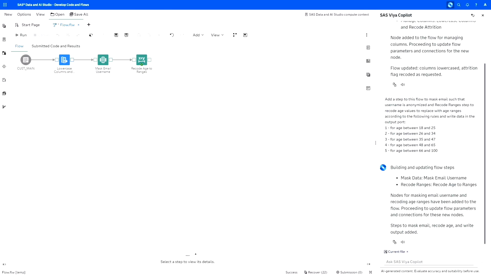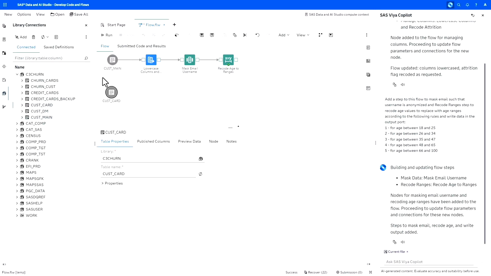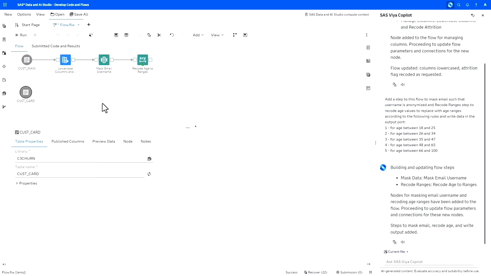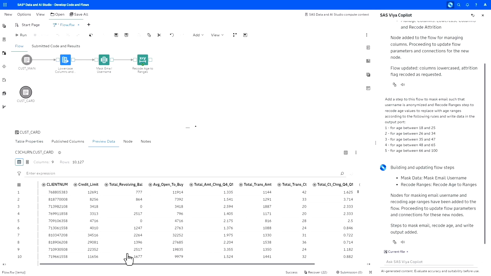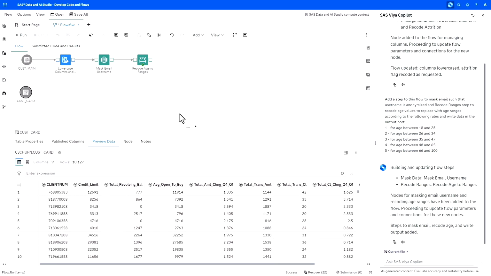We've accounted for data privacy regulation. And finally, let's calculate this risk category that I was talking about. First, I'm just going to bring a new table on the canvas here, with information about customer transactions. This is the step that I'm going to do manually again. I could ask Copilot to add this table from a library, so I could type a prompt in here, but it's faster for me to do it this way. So this is information about customer transactions with lots of different information, like amount of transactions and so on.